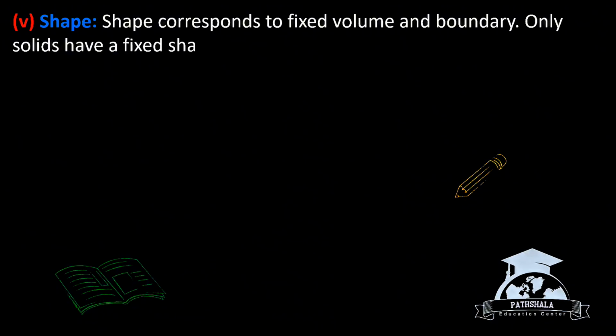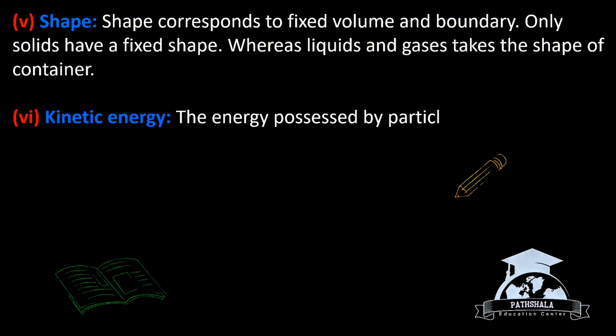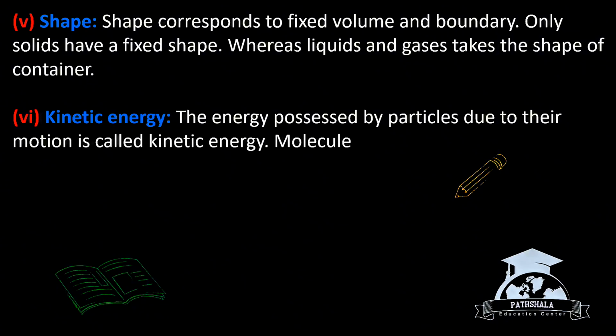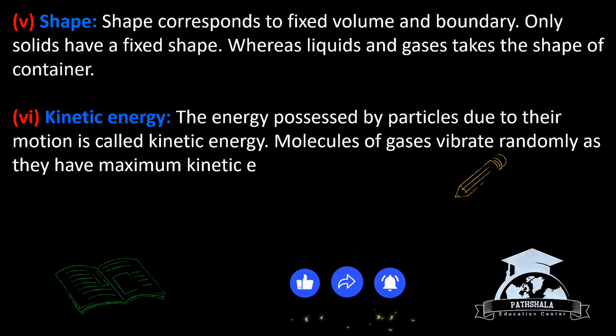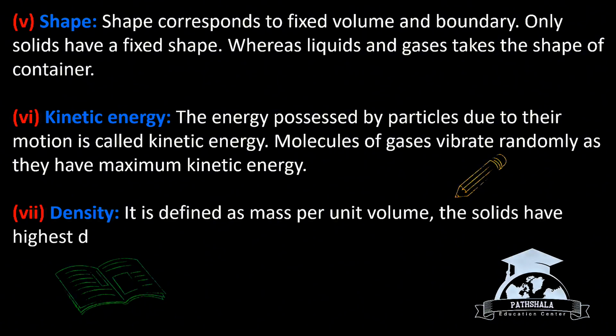Fifth, shape. Shape corresponds to fixed volume and boundary. Only solids have fixed shape, whereas liquids and gases take the shape of the container. Sixth, kinetic energy. The energy possessed by the particles due to their motion is called kinetic energy. Molecules of gases vibrate randomly as they have maximum kinetic energy. Density. It is defined as mass per unit volume. The solids have highest density.